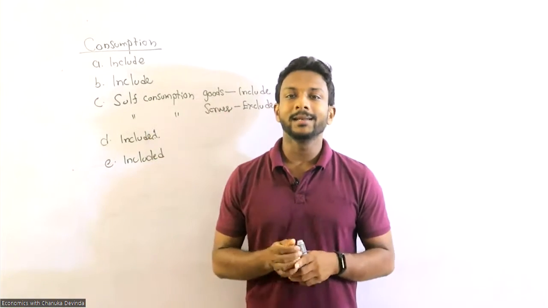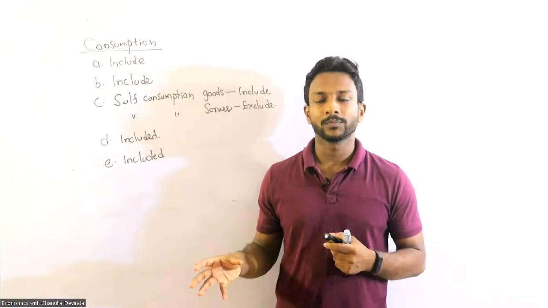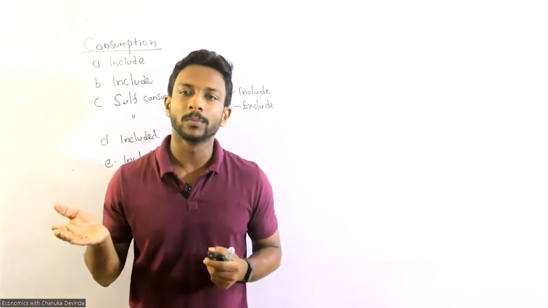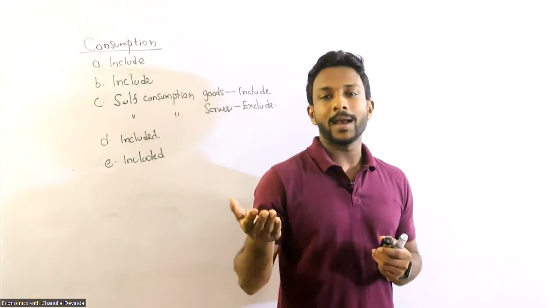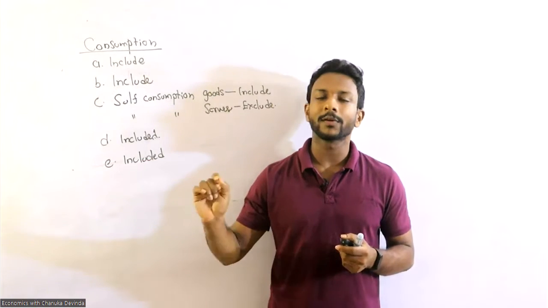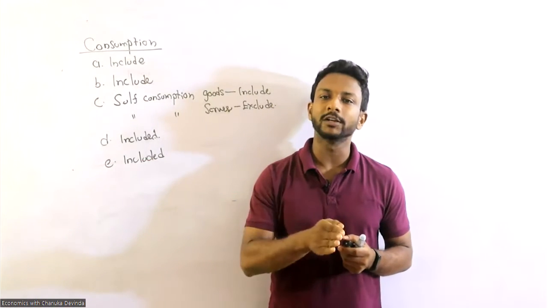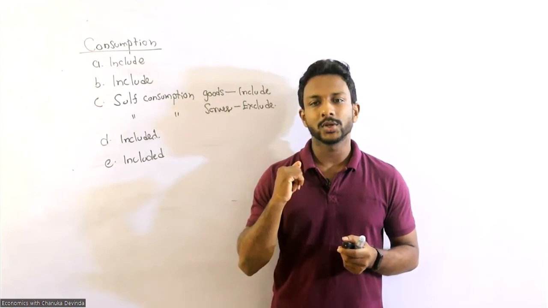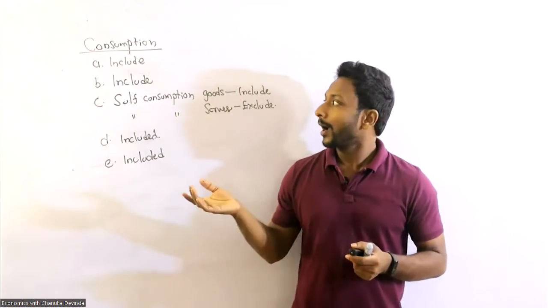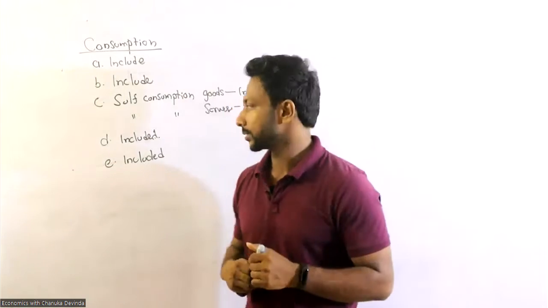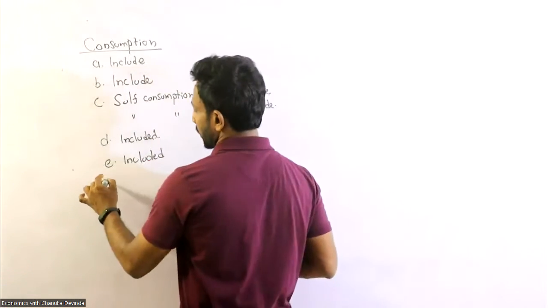Because in consumption expenditure, the things provided by NPISH or government are included in final consumption expenditure of government or NPISH, but under actual consumption of household, right? So it is included.